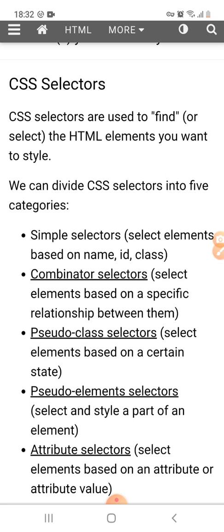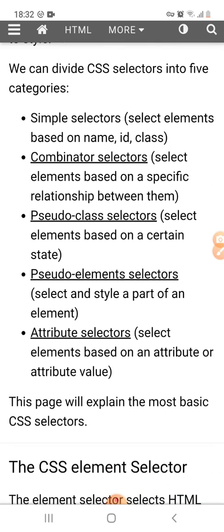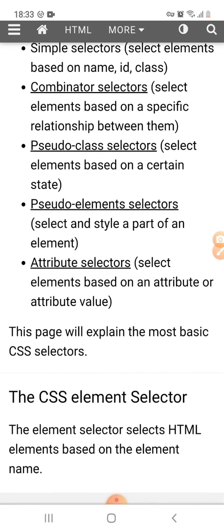Next category is the pseudo-class selector, which selects the element based on a certain state. Next is the pseudo-element selector, which selects and styles a part of an element. And last is the attribute selector, which selects elements based on an attribute or the attribute value. So these are the 5 categories of CSS selectors.